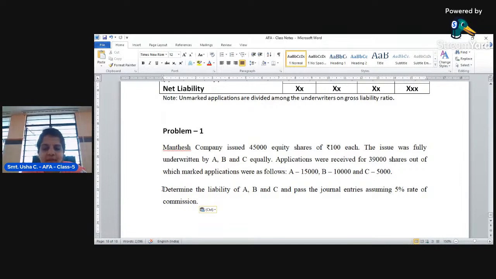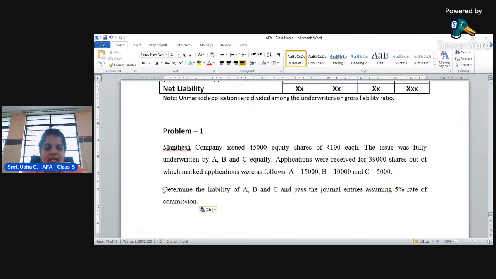Applications were received for 39,000 shares, out of which marked applications were as follows. Marked applications of A is 15,000, B is 10,000, and C is 5,000. Determine the liability of A, B, and C, and also pass the journal entries assuming 5% rate of commission. Okay, this is the problem they have given.